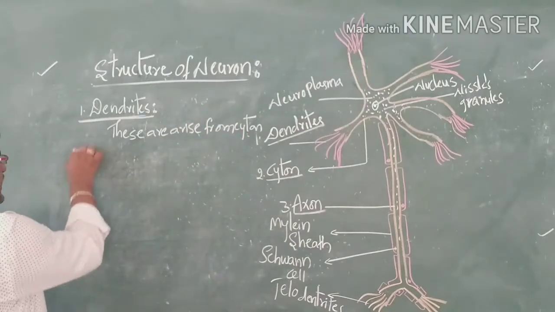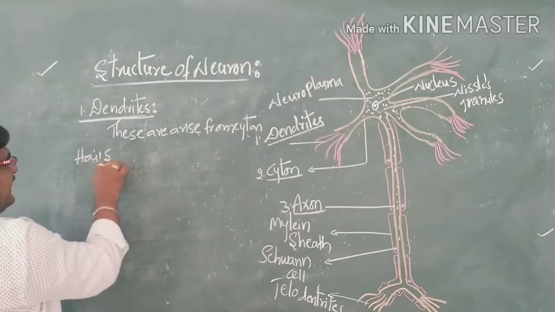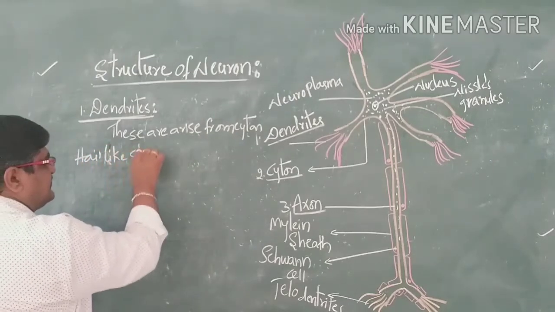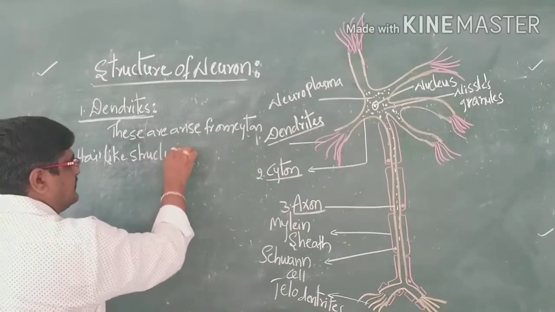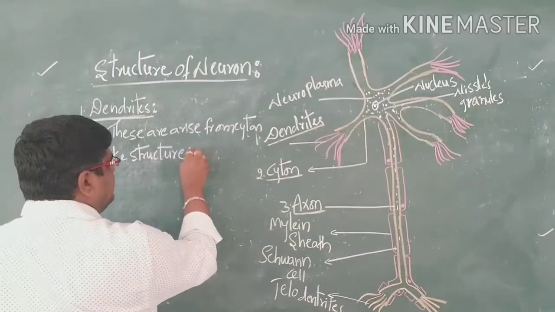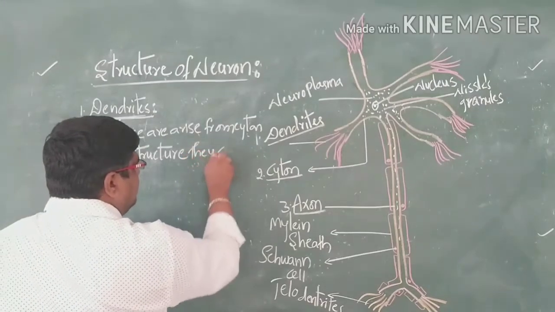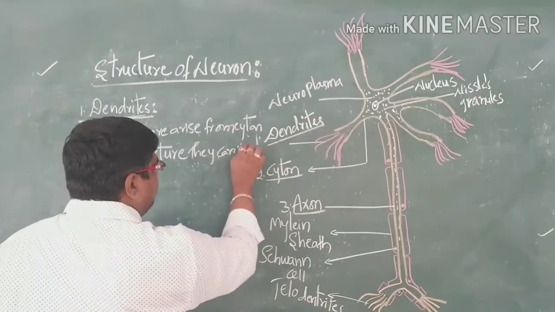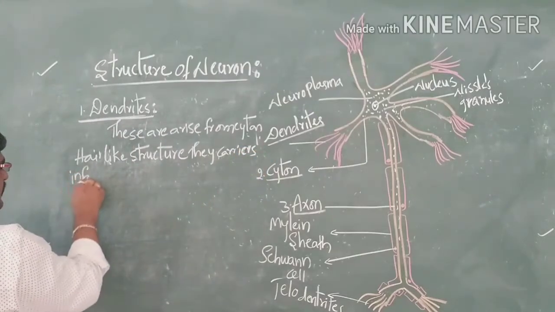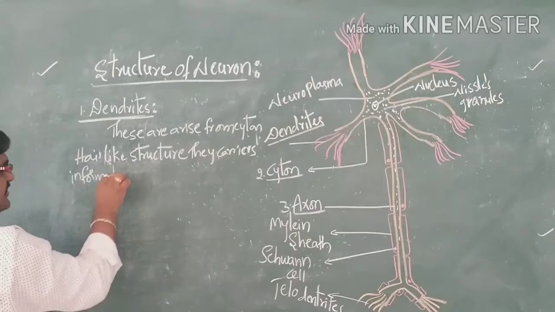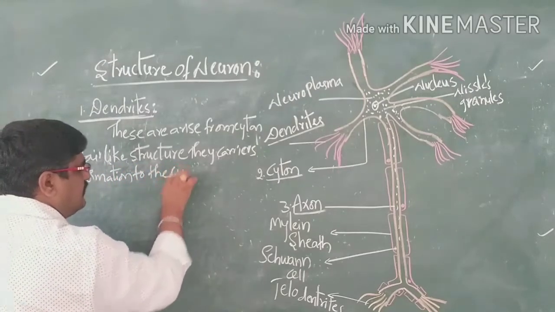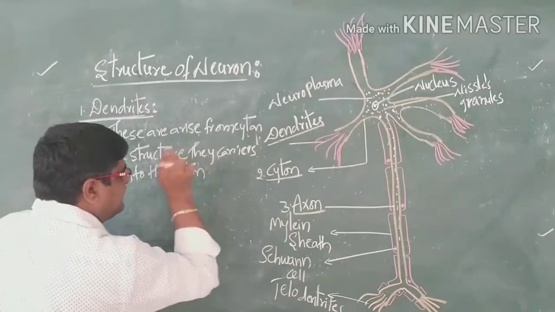These hair-like structures carry information towards the cyton.